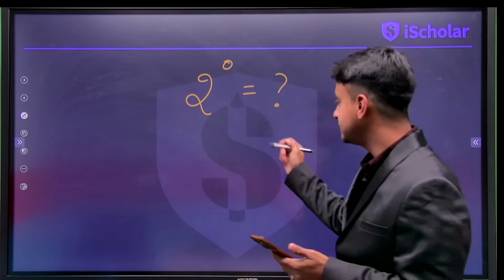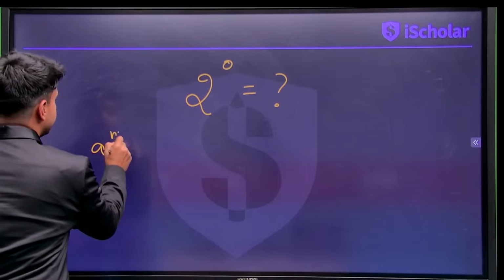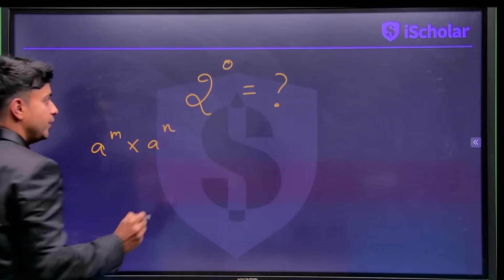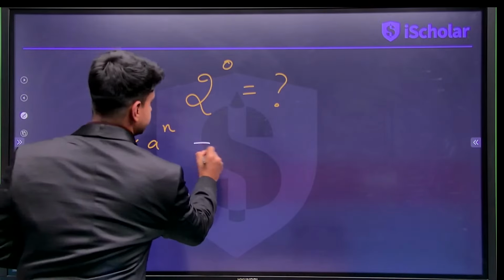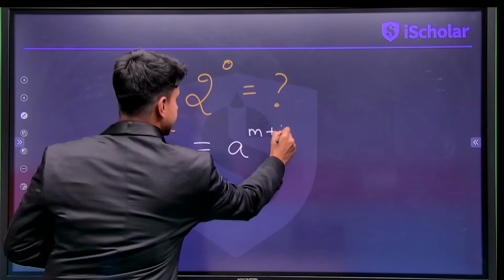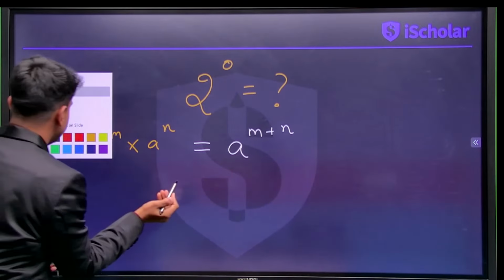See guys, anything to the power of 0. What we have to do is a to the power m into a to the power n. We all know that it is a to the power m plus n. How do we understand this logic? It's pretty simple.